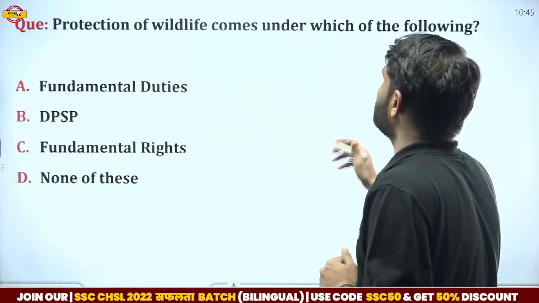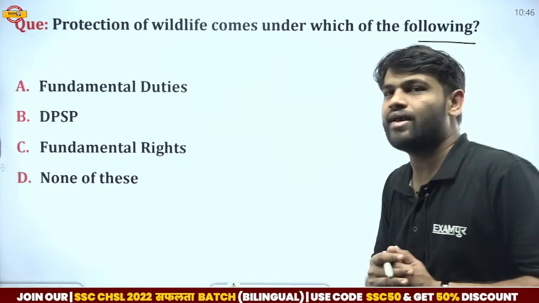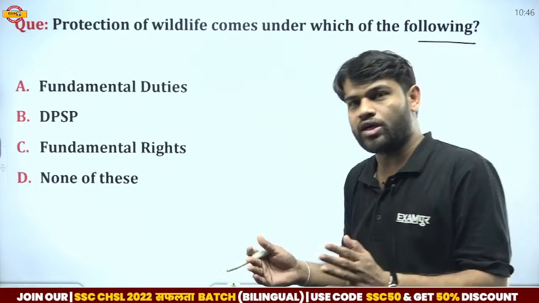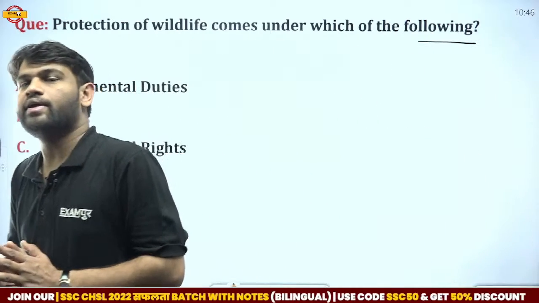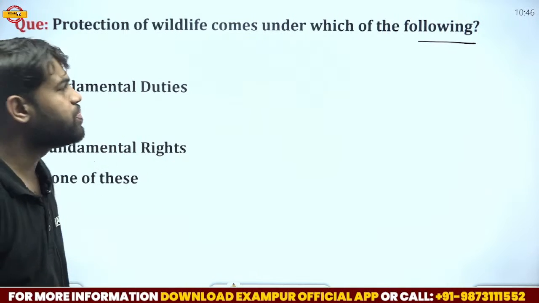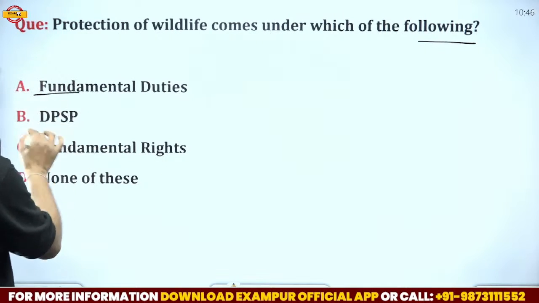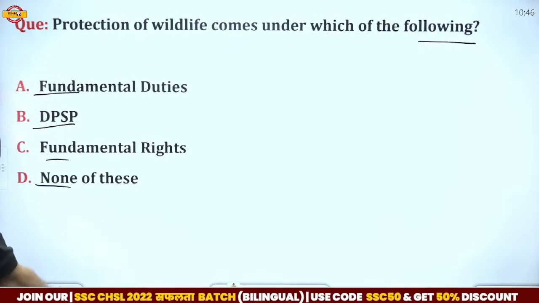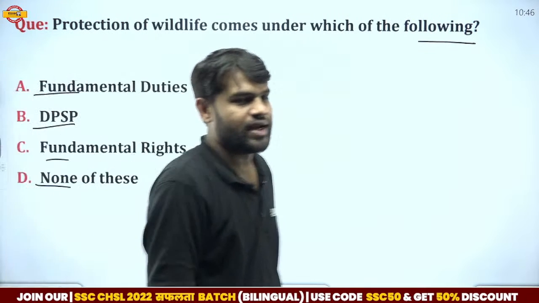Protection of wildlife comes under which of the following? Protection of wildlife and forest were protected by the Indian Constitution. These were protected by the government and mentioned in the Indian Constitution. So this was mentioned in which part of the Indian Constitution? Fundamental duties, DPSP, fundamental rights, or none of these.